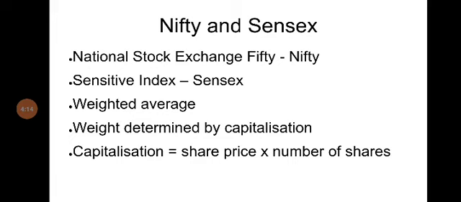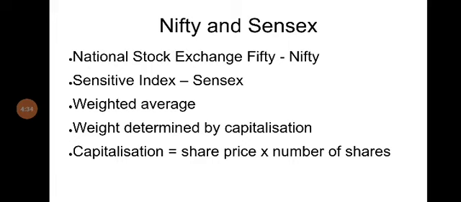Similarly, BSE, Bombay Stock Exchange, has also devised its own index, which is called the Sensex. They have selected 30 companies from the whole population of companies listed in BSE and arrived at the average price of these 30 companies. That is the value of Sensex.